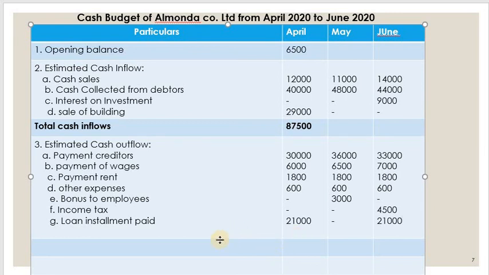Now let us calculate the total cash outflow. Write down the total cash outflow, that is the total of this. 59,400 is the total cash outflow. Now let us calculate the balance. What is the closing balance here? Closing balance is total inflow minus total outflow.